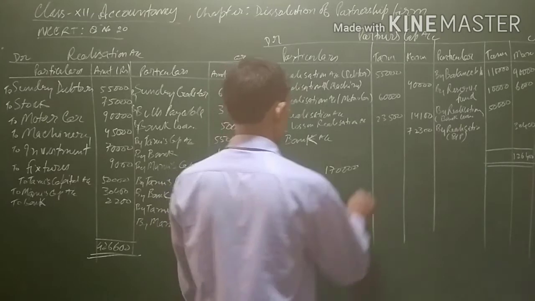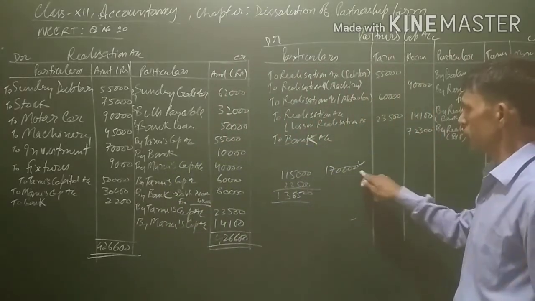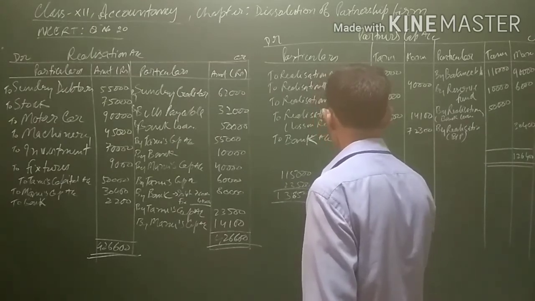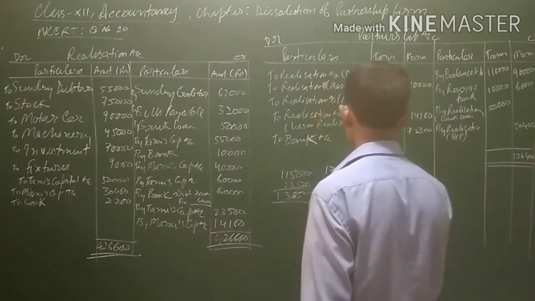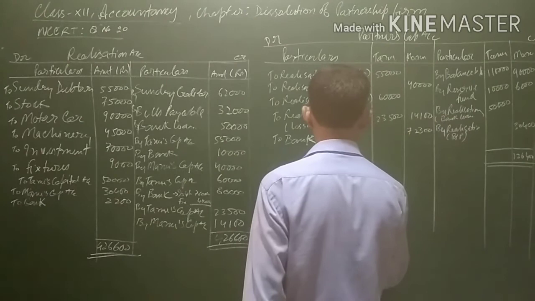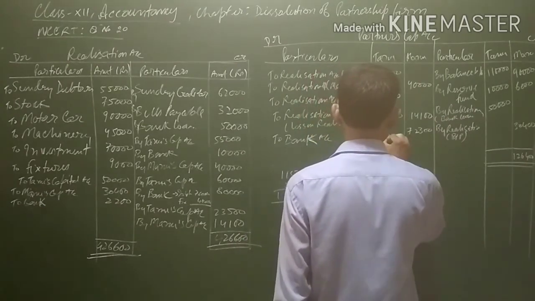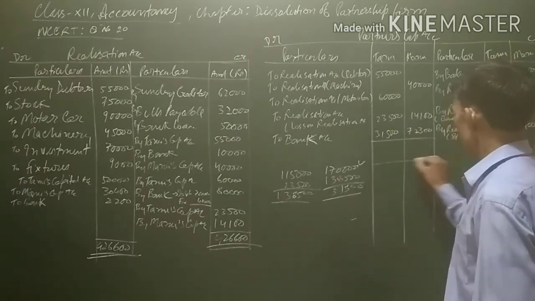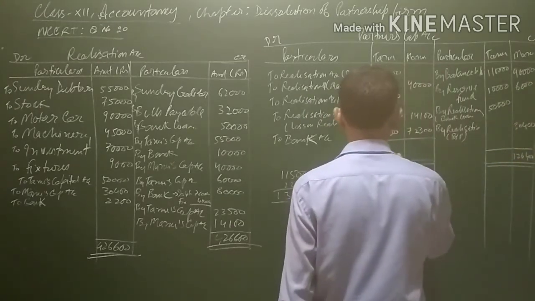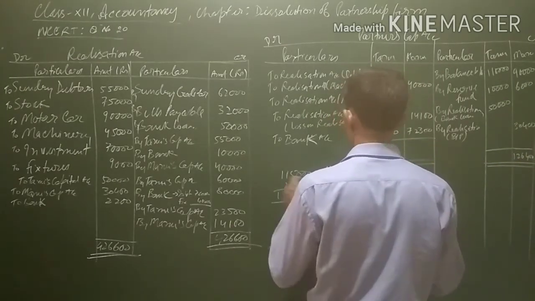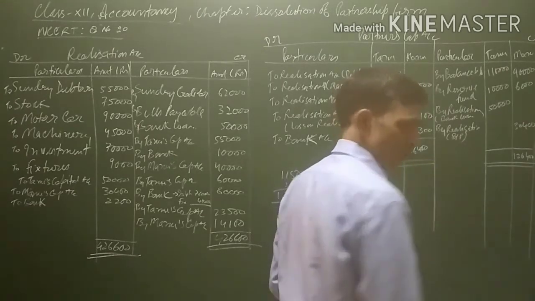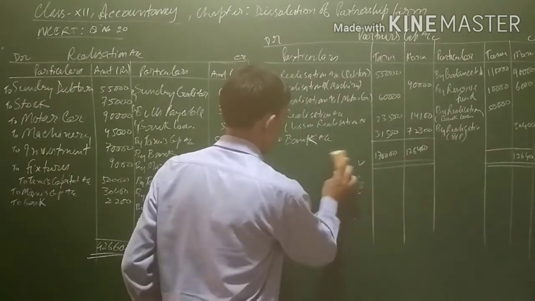The credit side is 1,70,000, the debit side is 1,38,500, and the balance will be paid to the partner. It will come to 31,500. Both the partners will be paid this amount, and their account balances will total 1,70,000 and 1,26,400. Now one more account is left, that is the bank account.